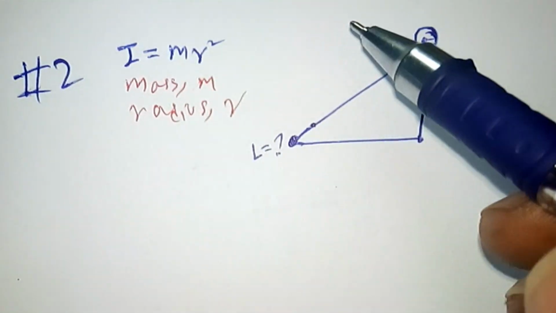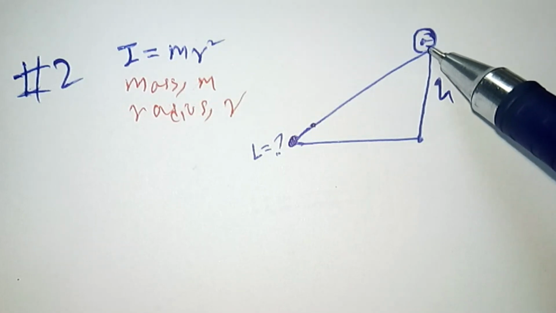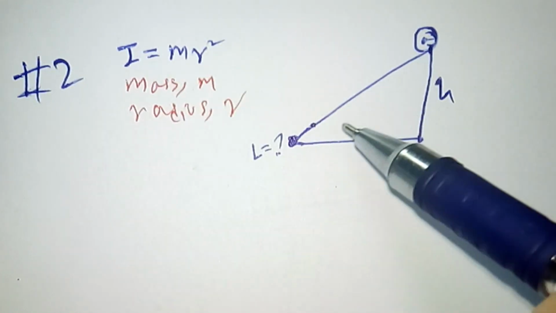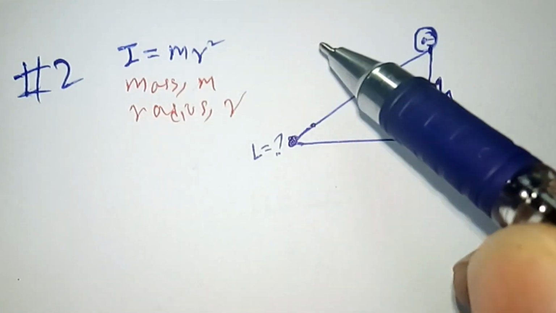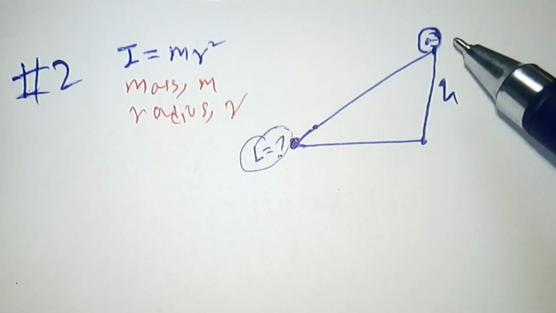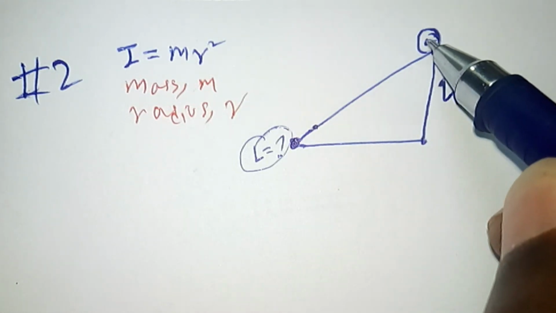The hoop of mass m and radius r is sitting on an inclined plane at height h. Then it rolls down and reaches the bottom of the inclined plane. At the point where it reaches the bottom of the plane, what will be the angular momentum of this hoop? We know that when the hoop rolls down, it performs two types of motion.